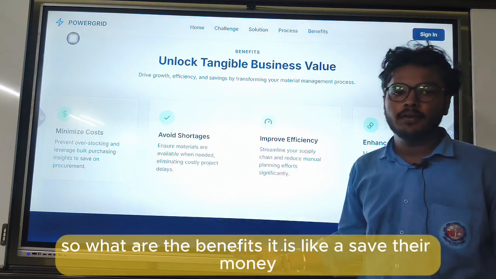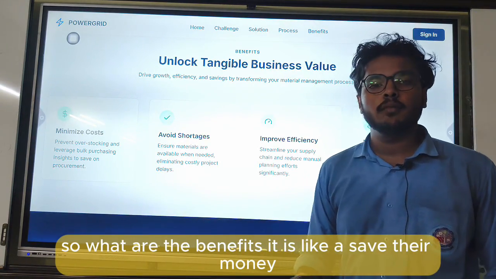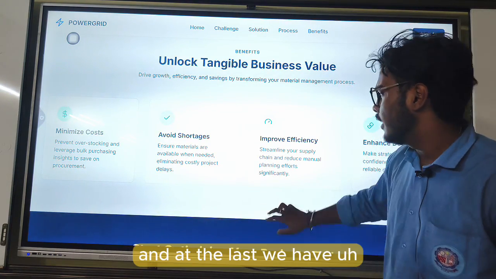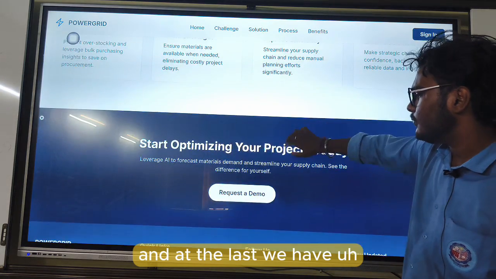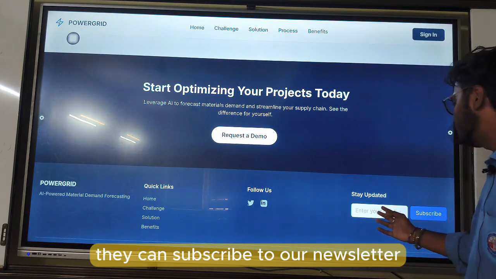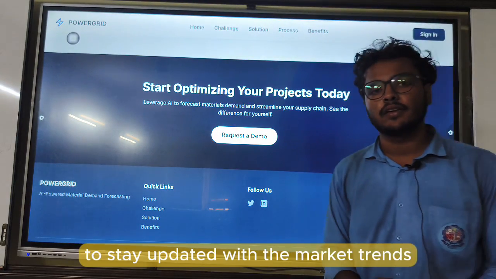So what are the benefits? It saves their money, saves their time, avoids shortage and improves efficiency. And at the last, if any company wants to connect, they can request a demo, or they can also subscribe to our newsletter to stay updated with the market trends.